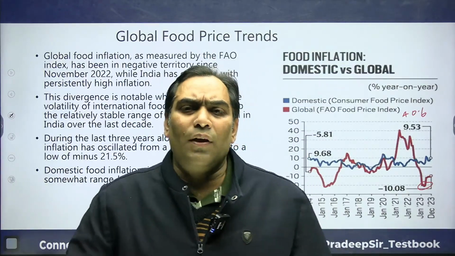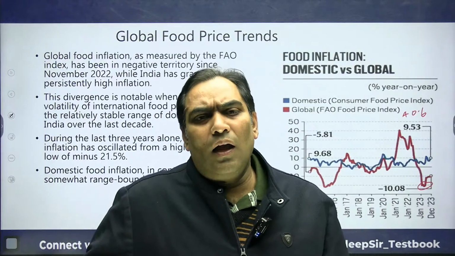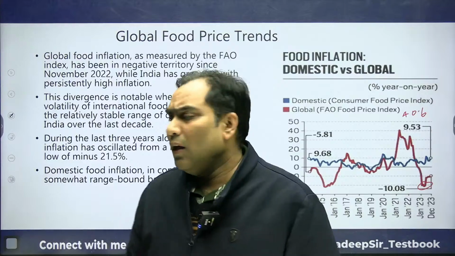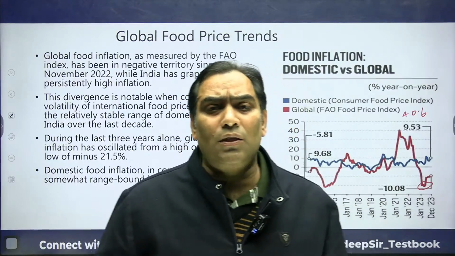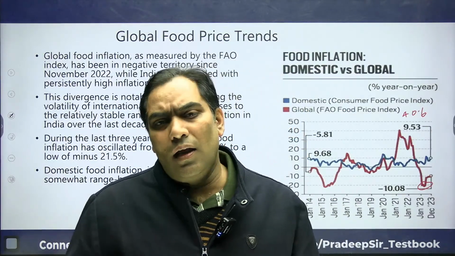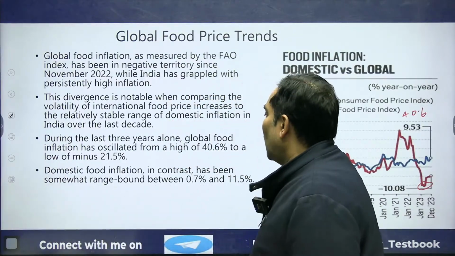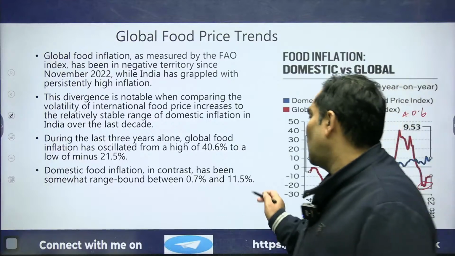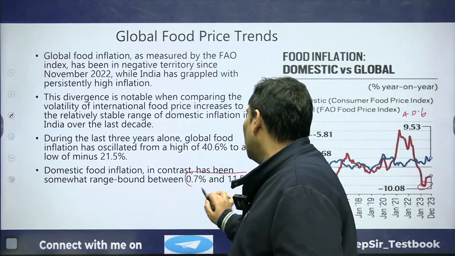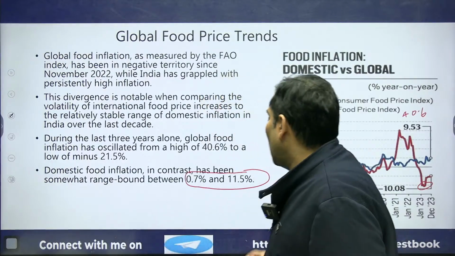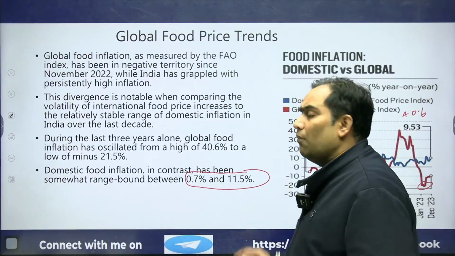But in the case of India, Indian food inflation is continuously in positive territory, and there is not that much volatility. Indian food inflation is volatile, but the volatility is comparatively low, just 0.7% to 11.5%.